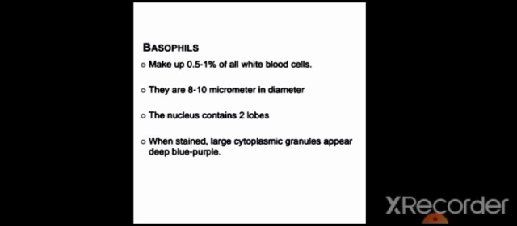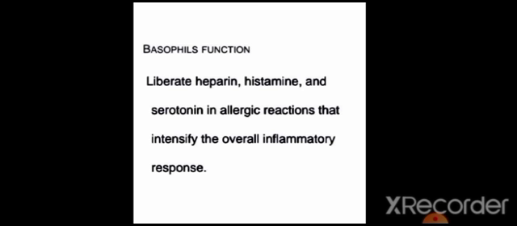Basophils. Basophils make up 0.5 to 1% of white blood cells. They are 8 to 10 micrometers in diameter. Their nucleus contains two lobes. When stained, the large cytoplasmic granules appear deep blue-purple. Their count mainly increases during infection or injury. Basophil function: they liberate heparin, histamine and serotonin in allergic reactions, which intensify the overall inflammatory response.